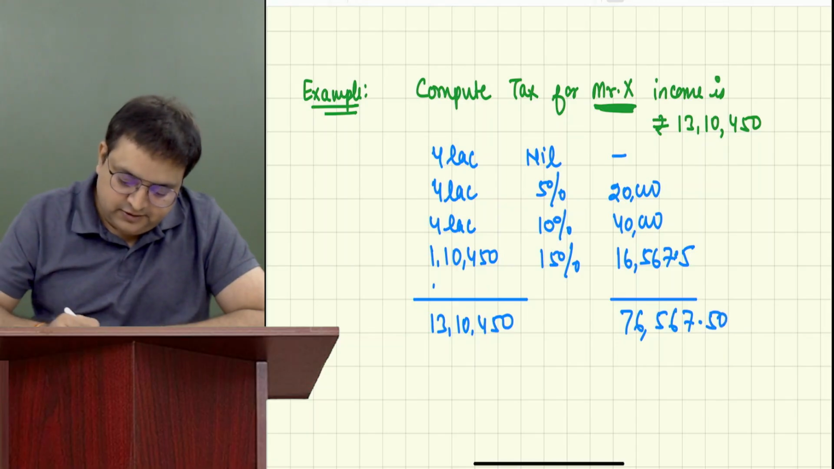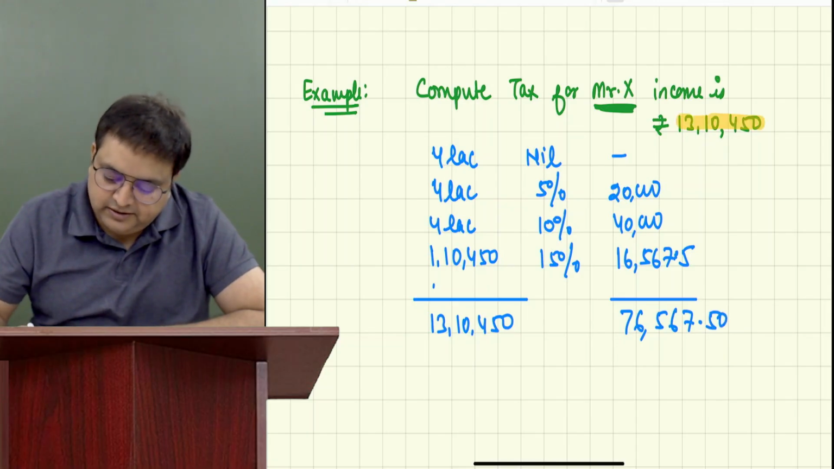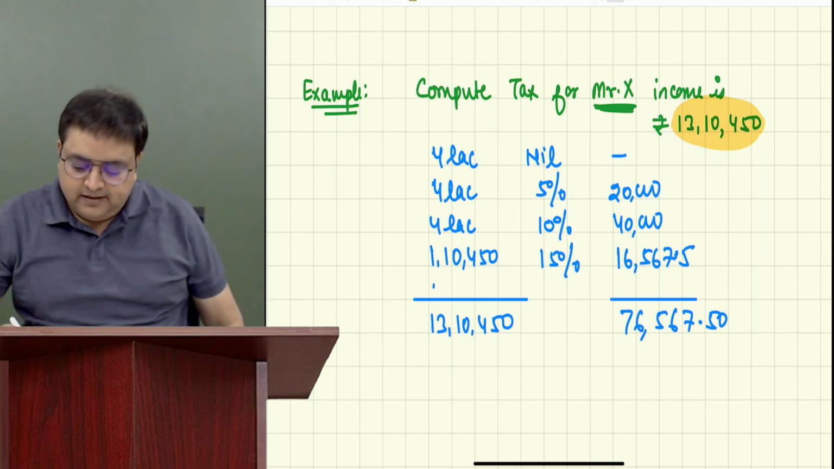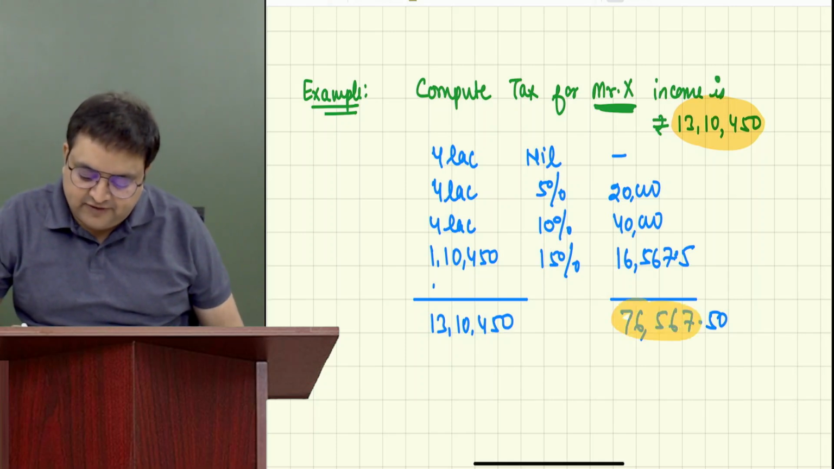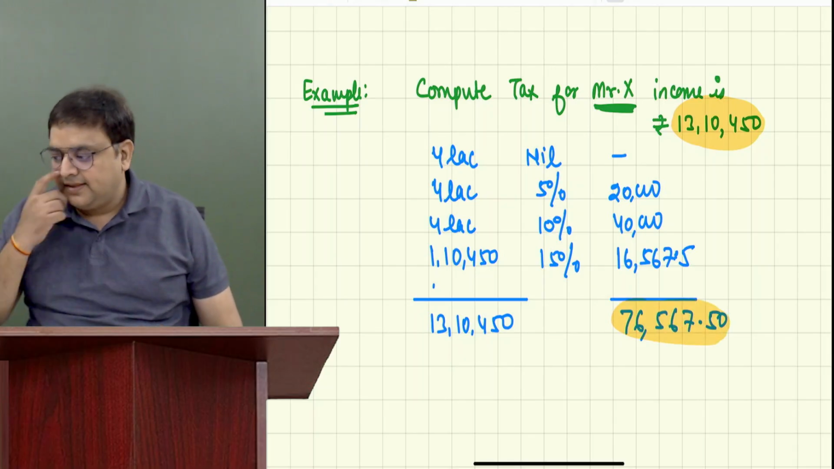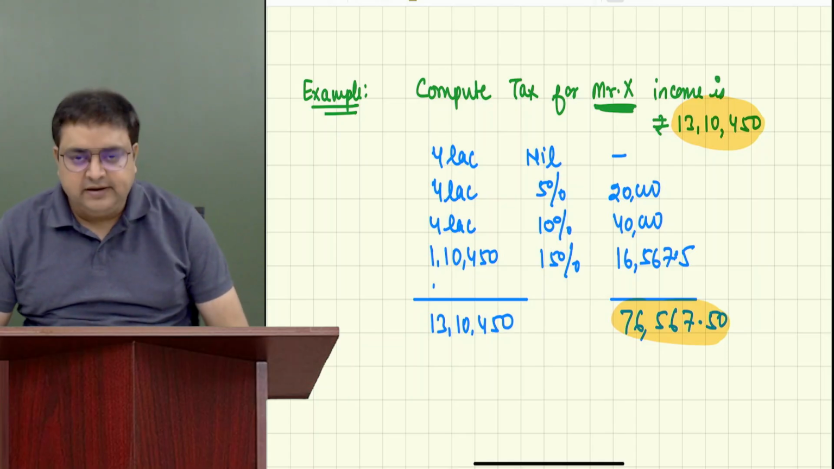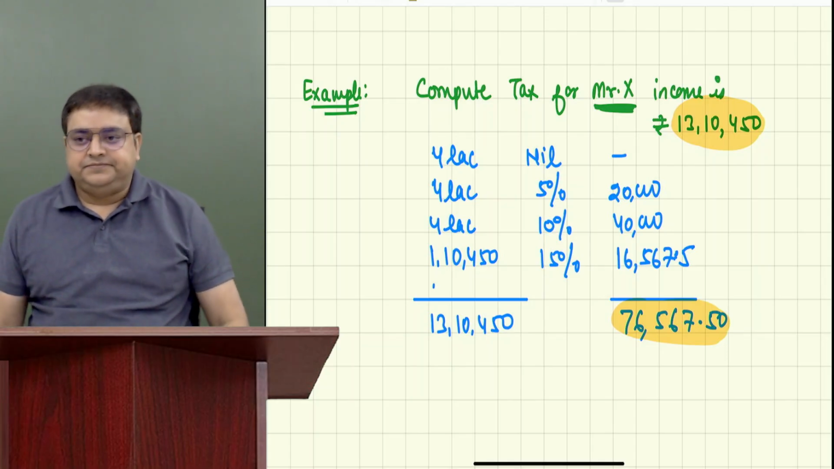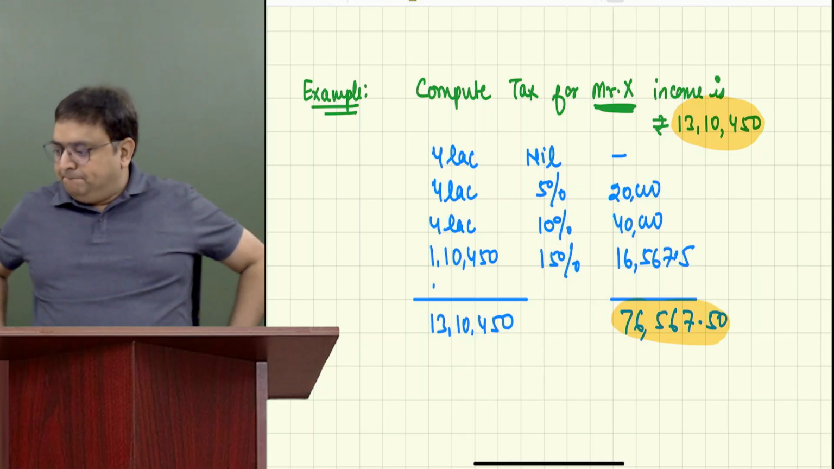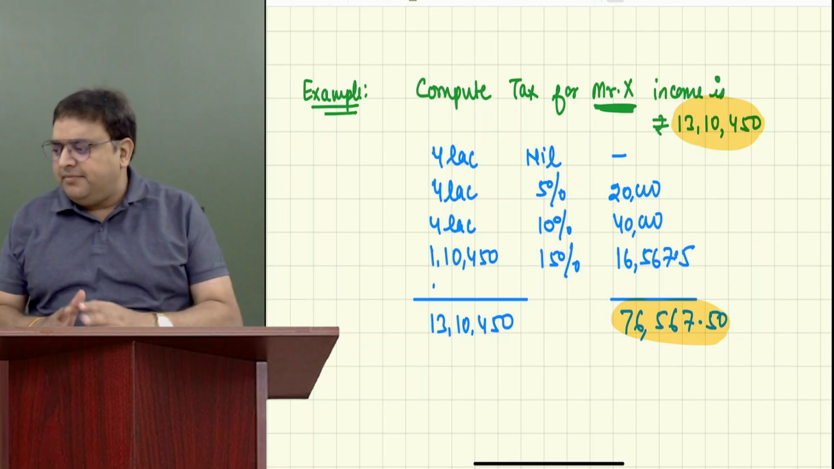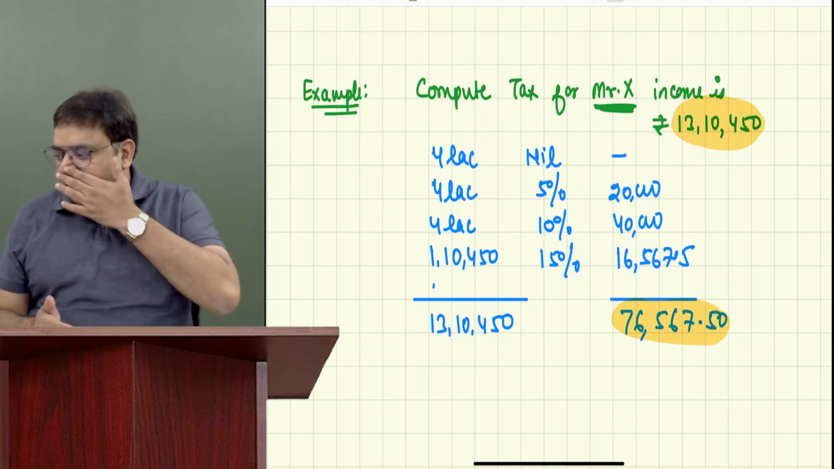76,567.50. So what we can conclude is that the person who is earning 13,10,450 has to pay 76,567.50 in taxes. Everybody got this answer? Any doubt here? Got it, sir. No, sir. Anyone, any doubt? If you have not understood, don't feel shy, don't feel afraid.